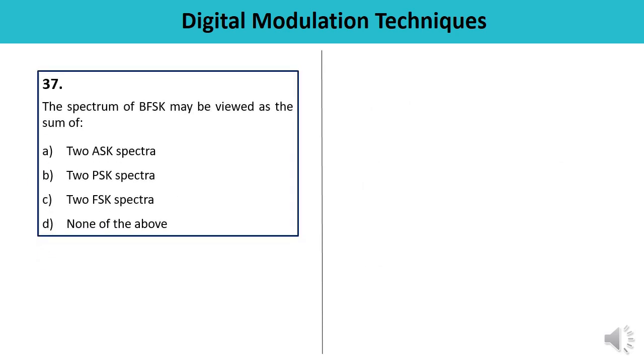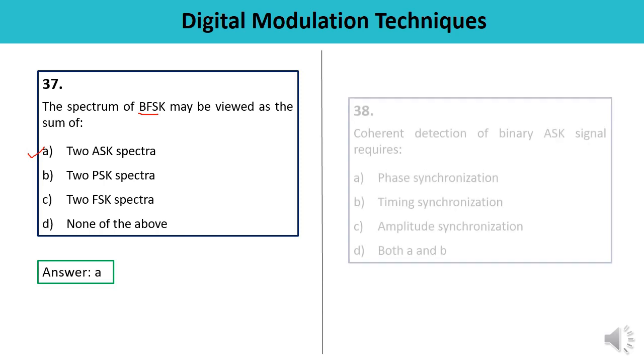Question number 37. The spectrum of BPSK may be viewed as the sum of 2 ASK spectra, 2 PSK spectra, 2 FSK spectra, or none of the above. If you recall what you have drawn for the case of binary frequency shift keying, it is the sum of 2 ASK spectra, which means the answer is A, and this is the correct one.